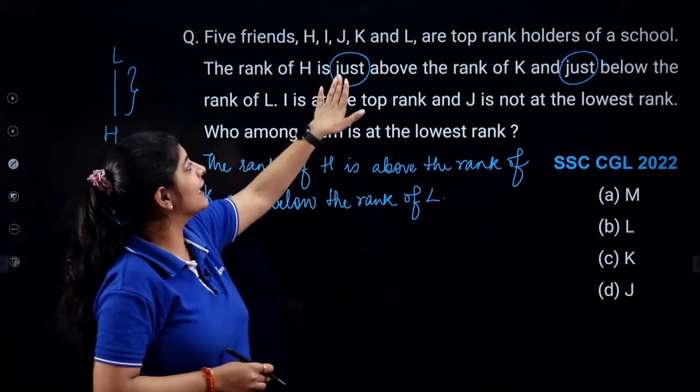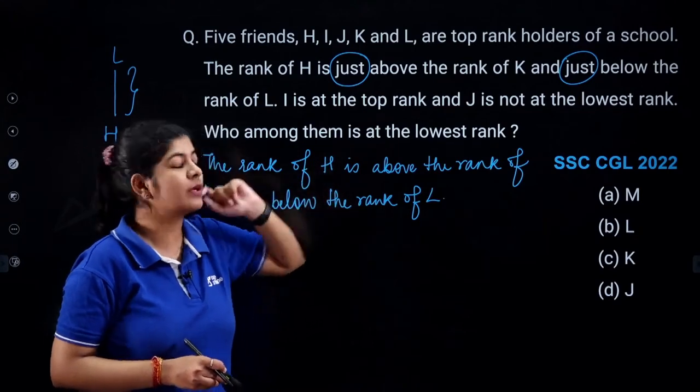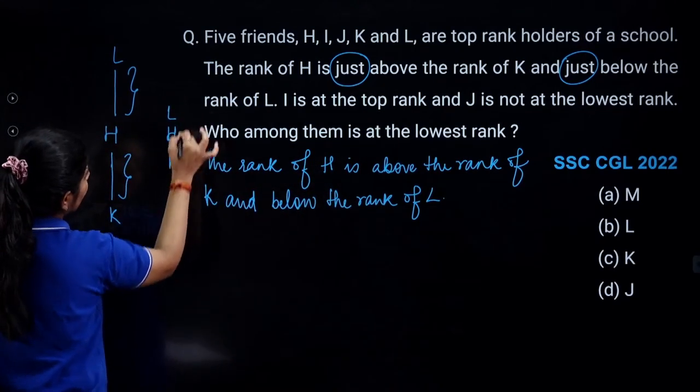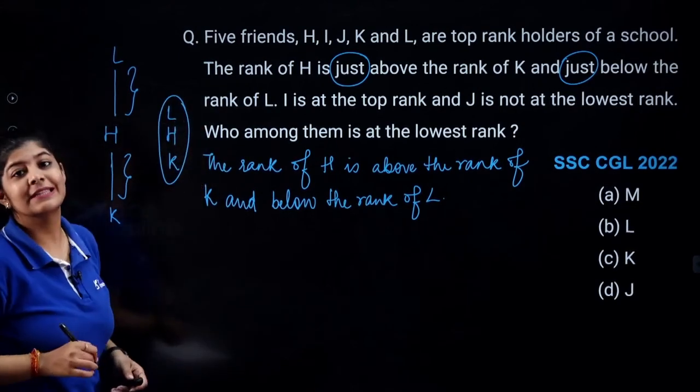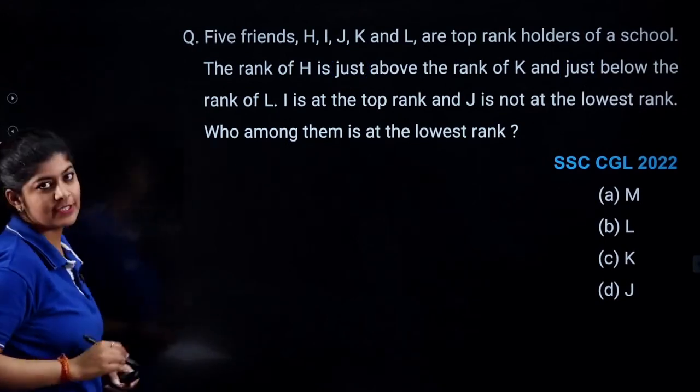But as it is clearly mentioned that just above and just below, I can simply say that here the arrangement is like this only. Is it clear? So we need to take care of these small points as well.